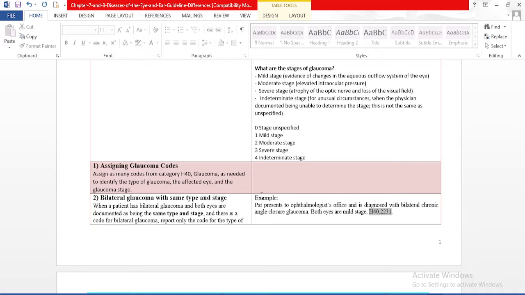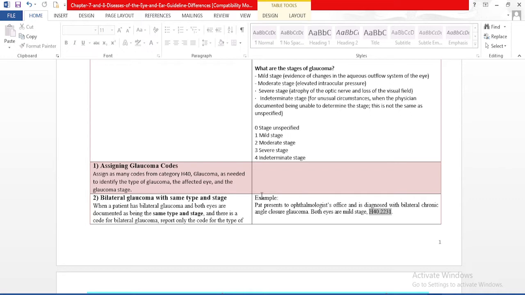But in unspecified stage, we don't have any documentation to support coding the stage of glaucoma. So stage unspecified is related to a documentation issue, not related to the physician. If the physician is unable to determine the stage, we will make it indeterminate stage.